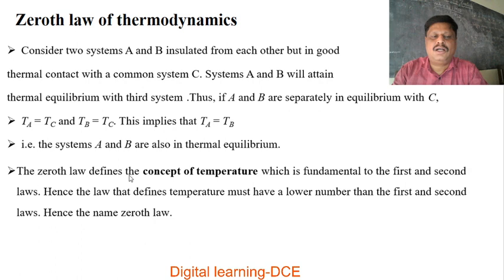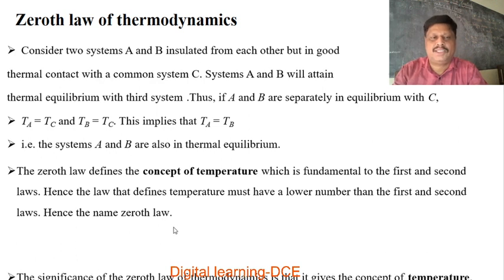The zeroth law defines the concept of temperature, very important, which is fundamental to the first and second laws. To understand the first and second laws of thermodynamics, the concept of temperature is very, very important. That concept of temperature is given by the zeroth law. Hence, the law that defines temperature must have a lower number than the first and second laws. Hence, the name given: zeroth law of thermodynamics.